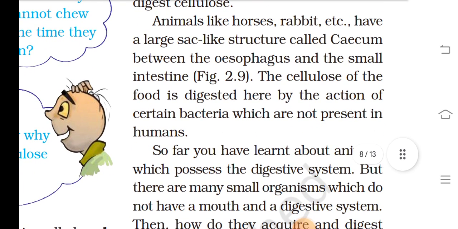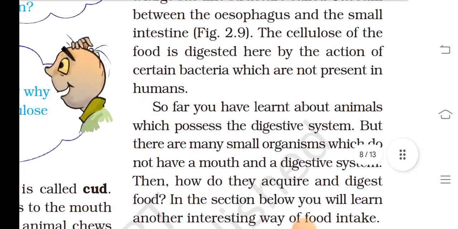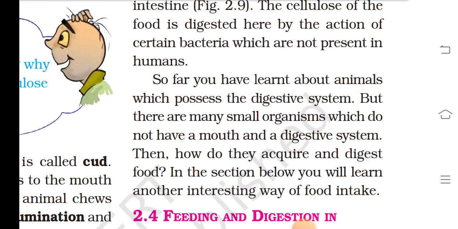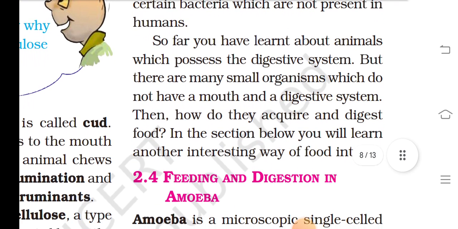Animals like horse, rabbit, etc., have a large sac-like structure called the cecum between the esophagus and the small intestine. The cellulose of the food is digested here by the action of certain bacteria which are not present in humans.